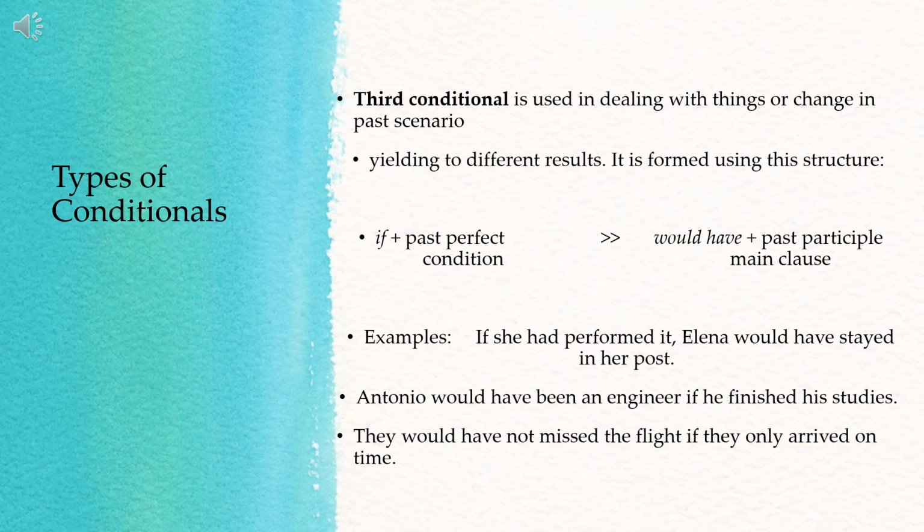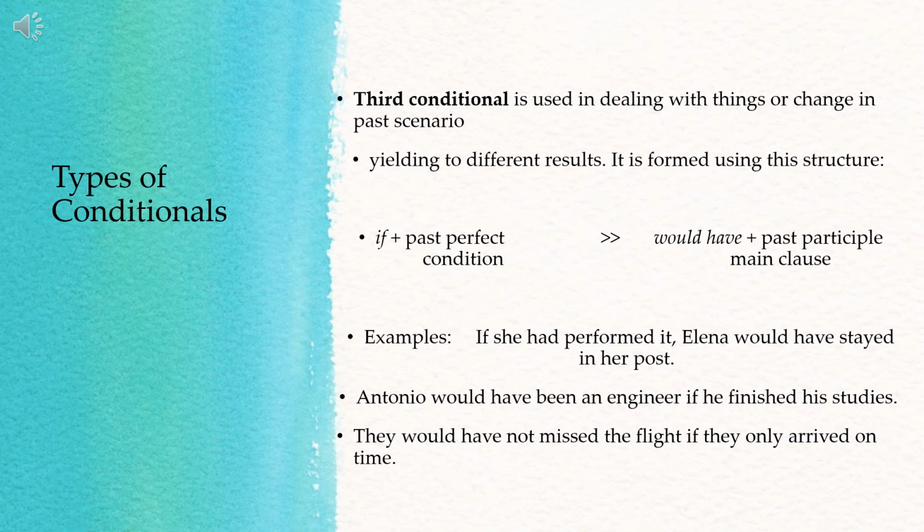Again, the tense of the verb in the condition or in the if clause is in the past perfect tense, while in the main clause it is in the future perfect tense. That's why you have there would have plus past participle. So I do believe that until now you are still aware of the past participle, using the verb eat, ate, eaten, which is the past participle. Okay? So would have plus past participle of the verb.